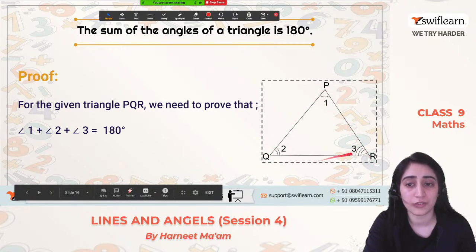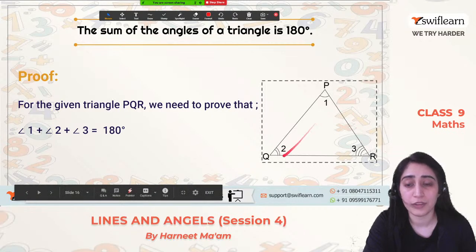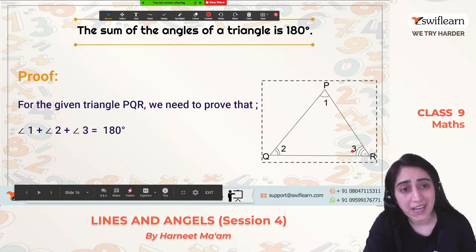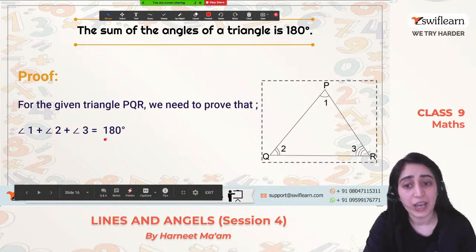So we have drawn a triangle PQR, making an angle 1 at P, angle 2 at Q and angle 3 at R. So PQR with the 3 angles, and we have to prove that angle 1 plus angle 2 plus angle 3, their sum, should be equal to 180 degrees. Easy, right? So far we have just converted this statement into what is given to us and what is required for us to prove.